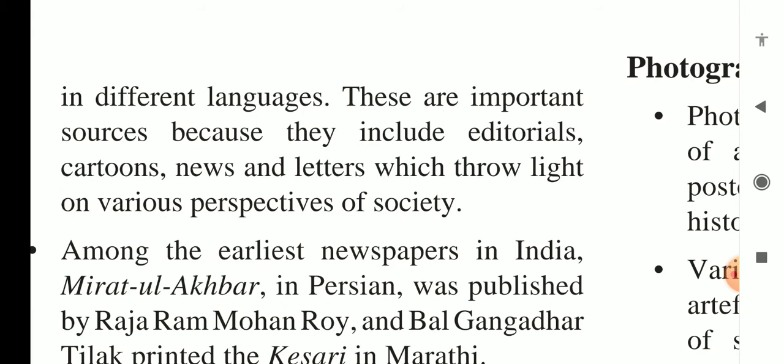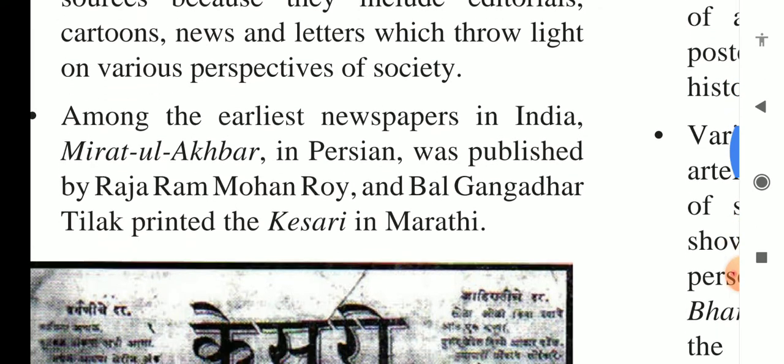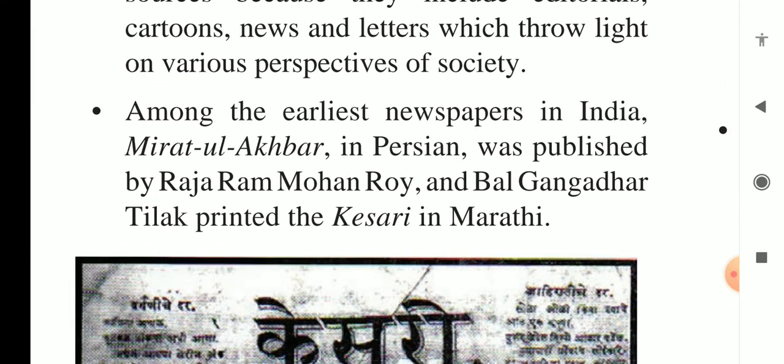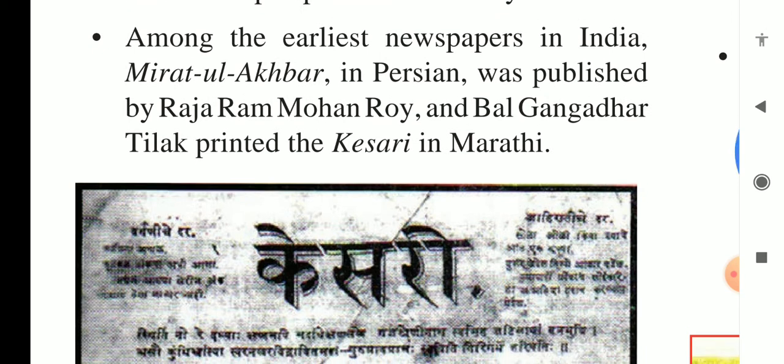We can come to know much information from newspapers, magazines and pamphlets, because they include editorials which contain important information, cartoons which depict some concept or time, and news and letters which present some perspective of society regarding the current time. Among the earliest newspapers in India, Miratul Akhbar in Persian was published by Raja Ram Mohan Roy.